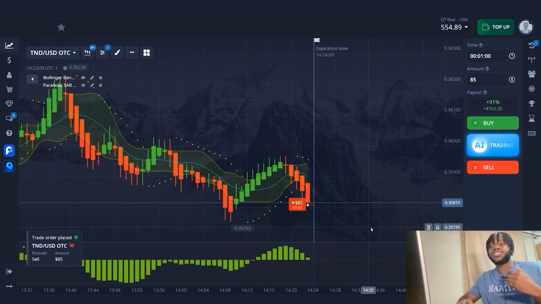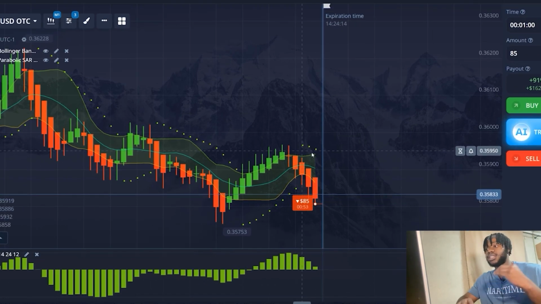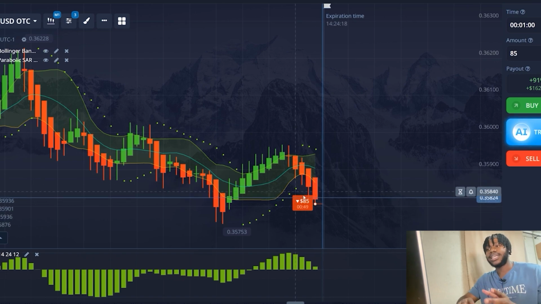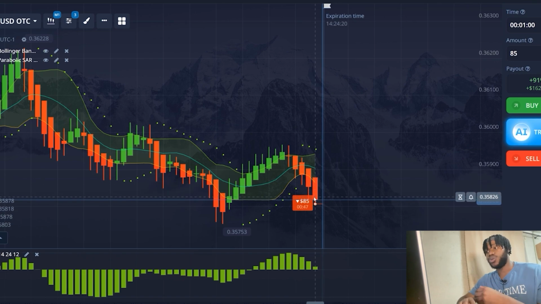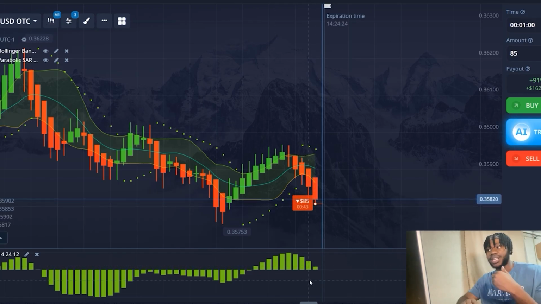Look, the situation is interesting. I see that the Parabolic SAR has signaled the start of a price decline. Three indicator points have already closed. Bollinger Bands has also given a signal. The price chart crosses the lower boundary of the indicator and remains below it.